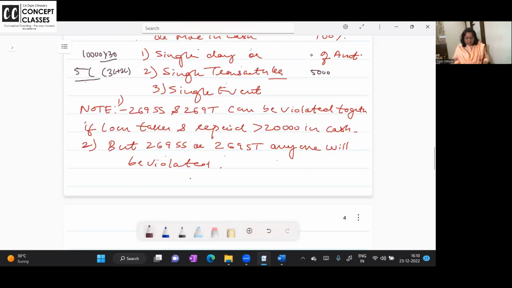So you're clear, 269SS and T both can be levied, lete vakt, dete vakt. But SS or ST, if I'm already covered in 269ST because I have accepted 5 lakh in cash, even if it is a loan, the 269SS penalty won't be levied.